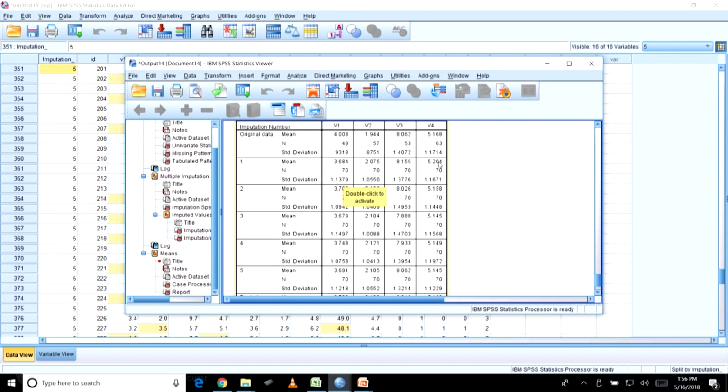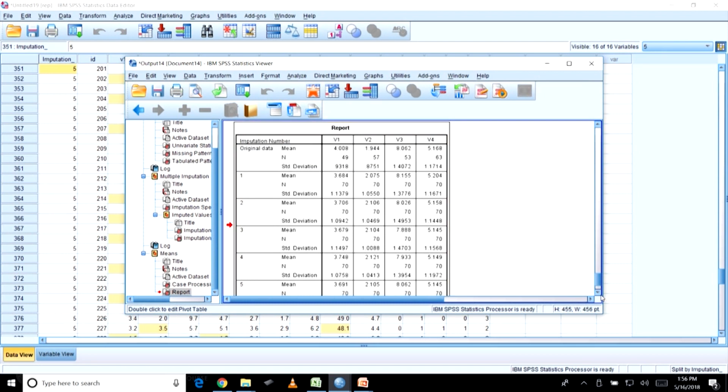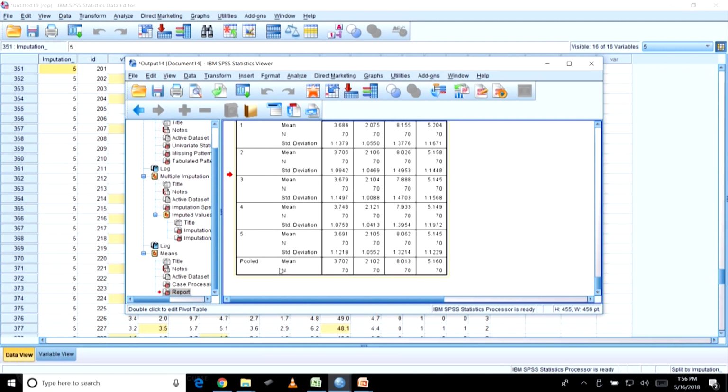But these are all individual imputations. What will you take when you write your research report? You will take the pooled one. The pooled estimate tells you that the means are 3.702, 2.102, 8.013 and 5.160. The pooled estimate basically represents all these 5 imputed values.